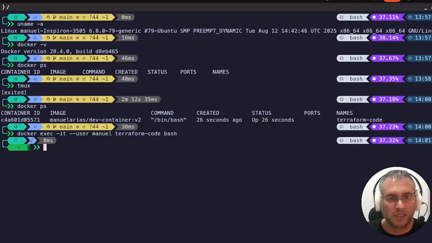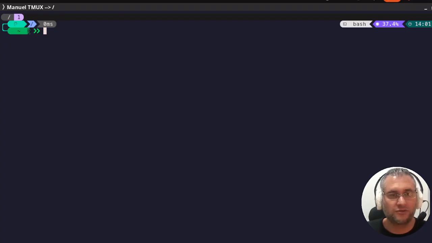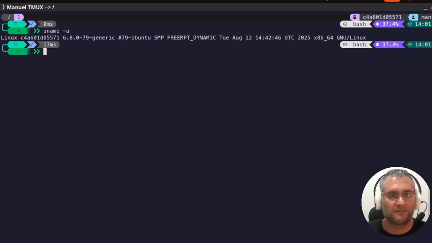Perfect. And here I'm going to open a new Tmux session. You can see in the top right corner the name of the dev container, or the code of the container name is the same if I run uname minus a, the same ID for the dev container.